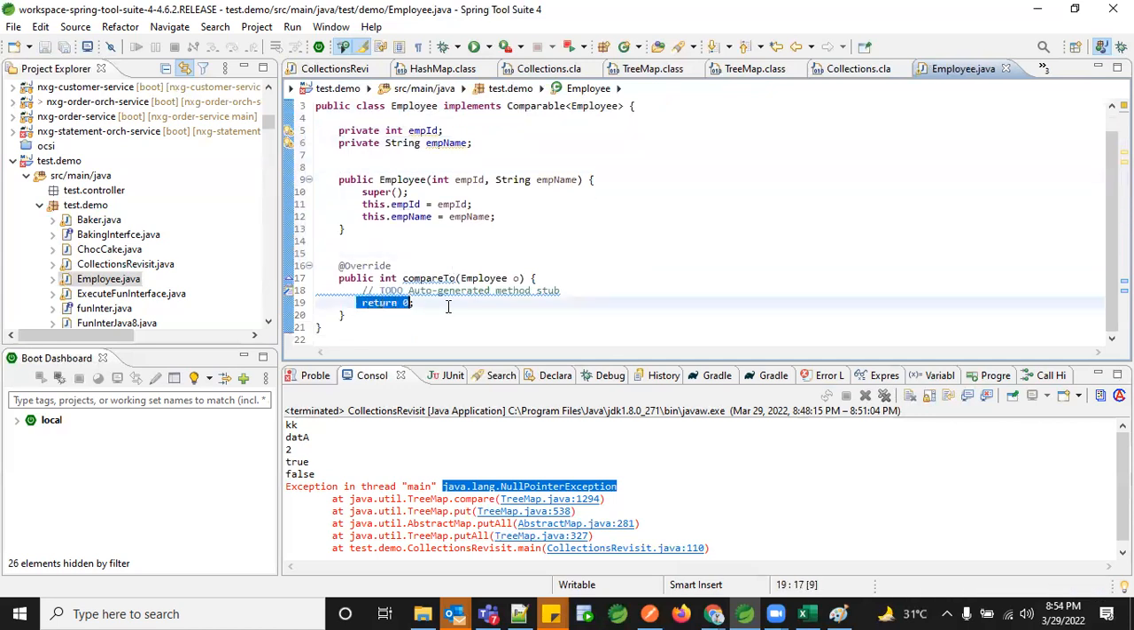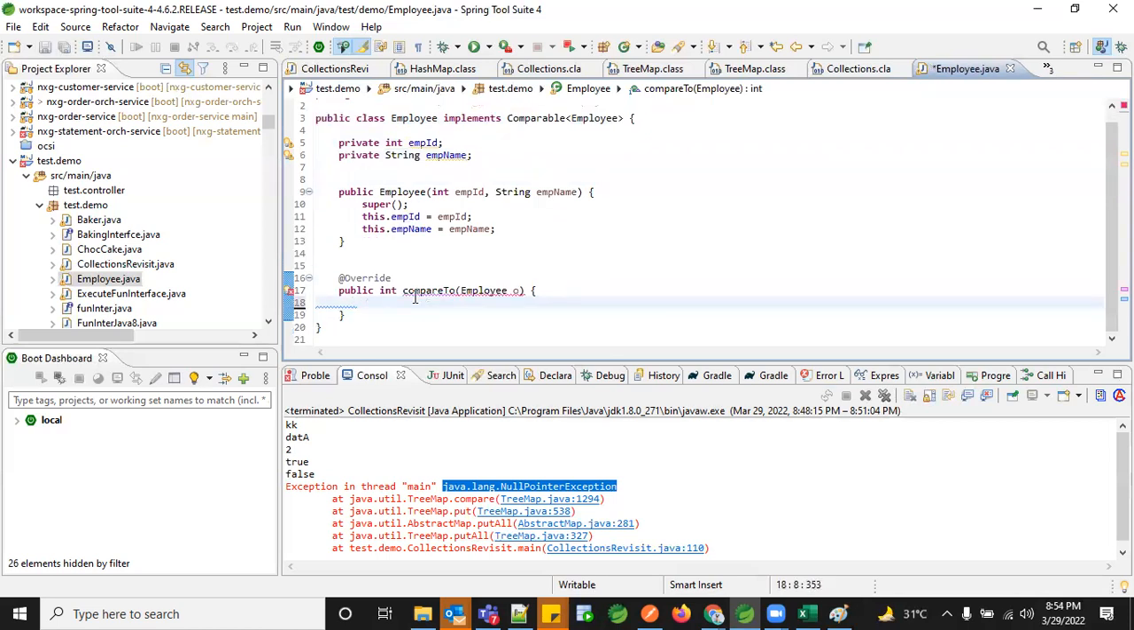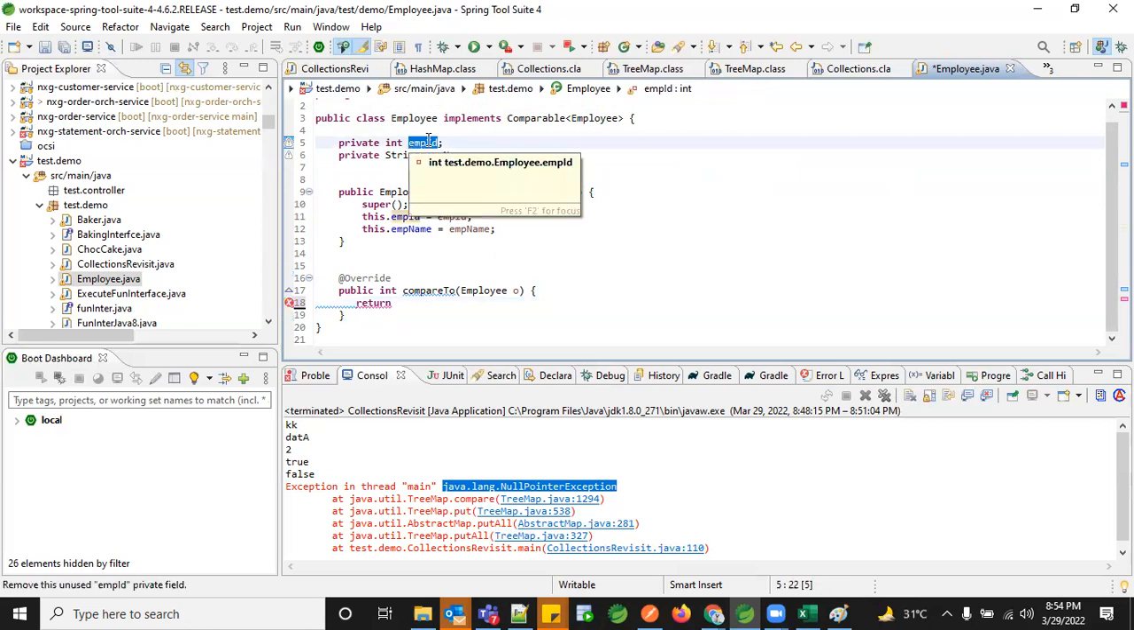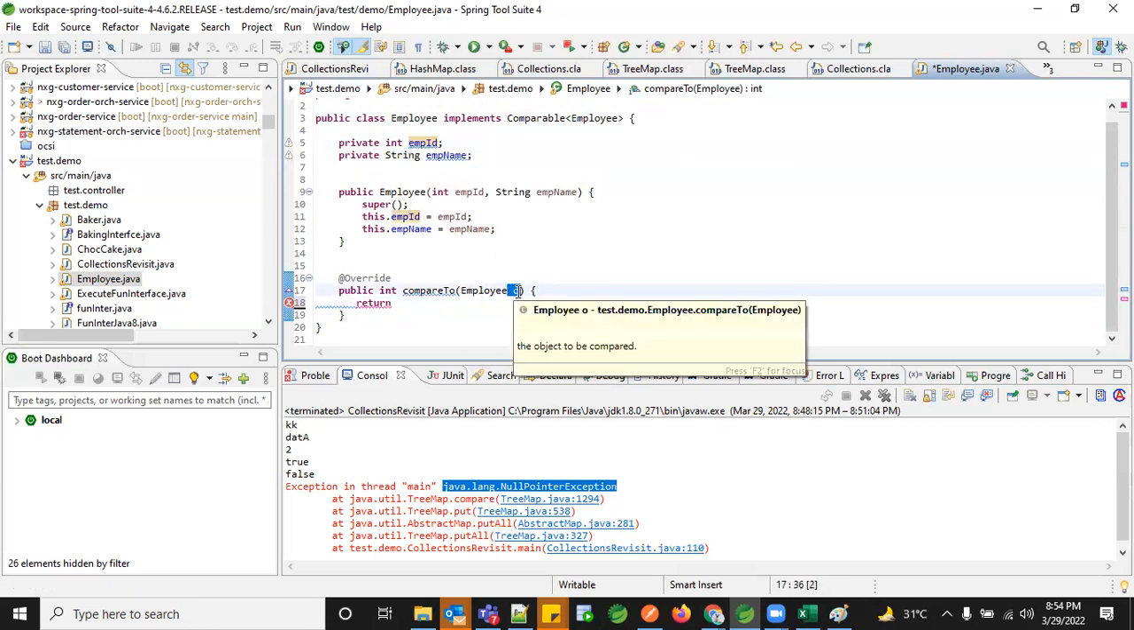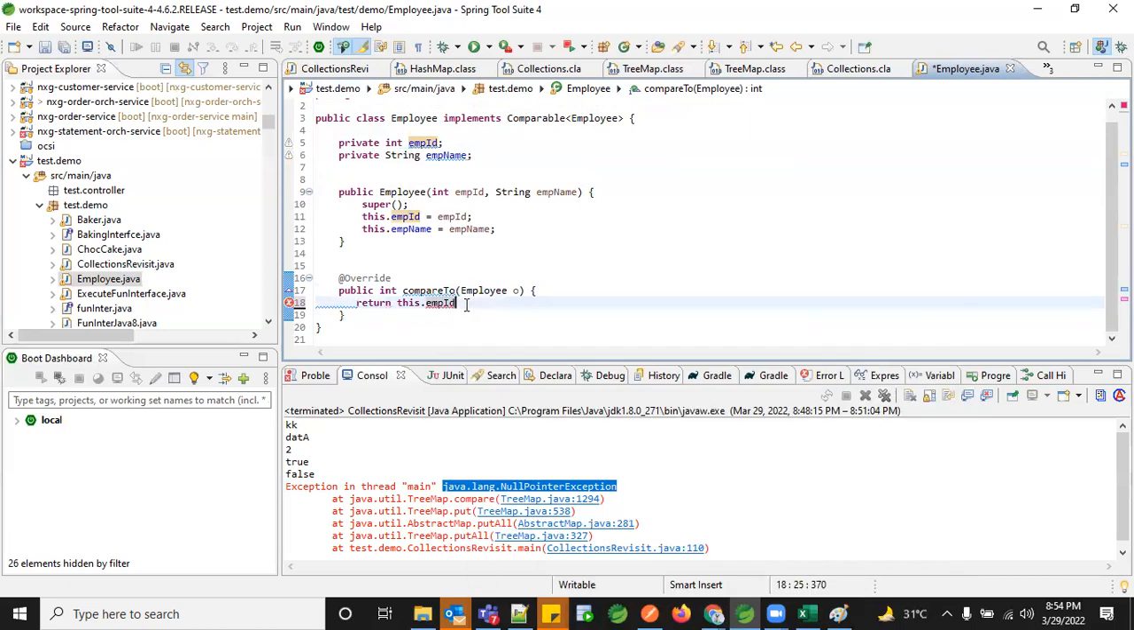Okay. So right now the compareTo method has no logic. What can I use as the logic here? Can I go with ID or can I go with name? What kind of compareTo can I use here to evaluate the comparison to finally achieve the sorting? We can go with employee ID. So return, and what should I return here? Basically I'm comparing the current object with the object I receive here. So what is the current object? We can get the current object from this dot empid. And what am I going to compare it with? The one that is being passed.